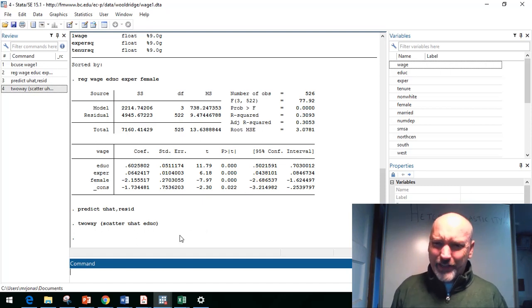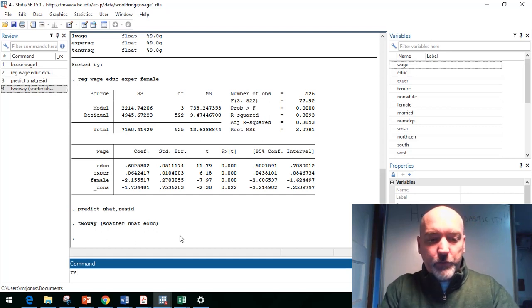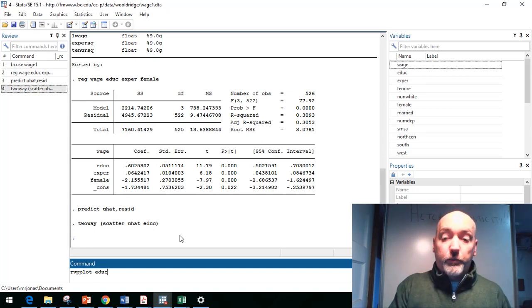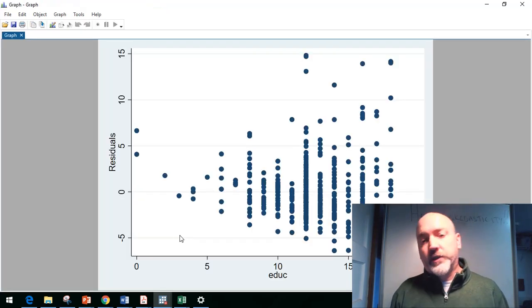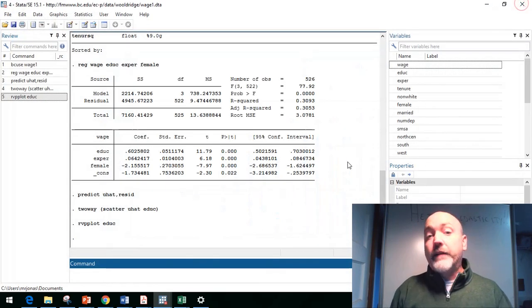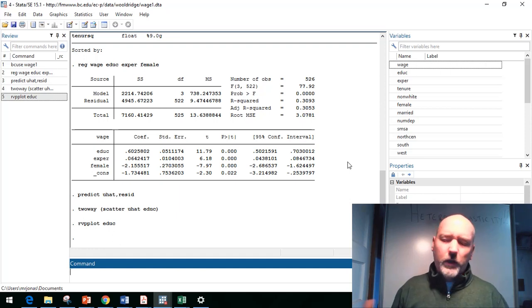And since it's such a good idea and such a common post-estimation step, of course, Stata thinks of this as well, and it has this built-in rvpplot command, so residual versus predictor plot. And if we just type in rvpplot education, education being the predictor of interest in this case, it brings us the exact same plot. So we don't have to generate those scatter plots every time. If you had 5 or 6 variables that were potential heteroskedasticity causal factors, we can cycle through those real quick just to get that visual inspection.